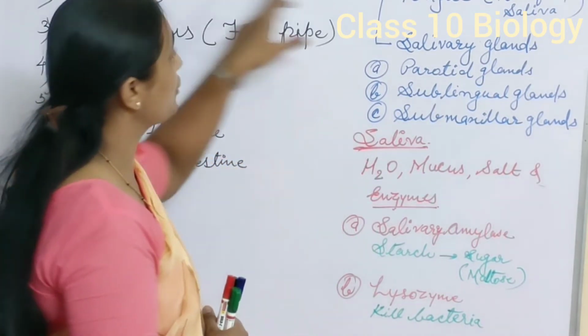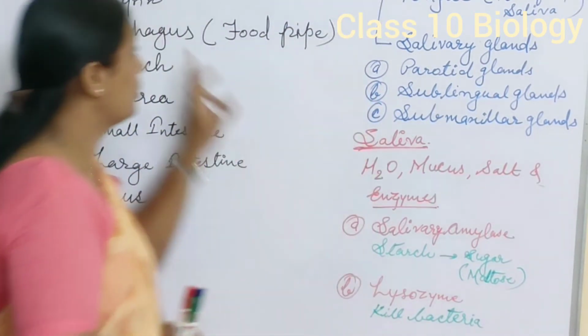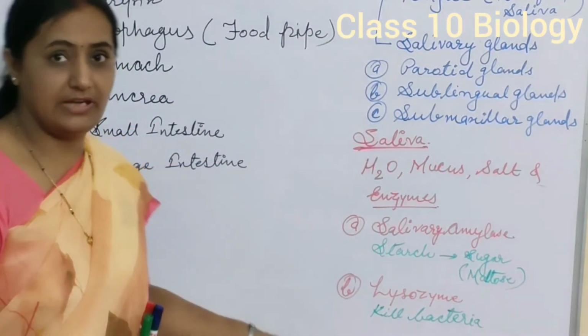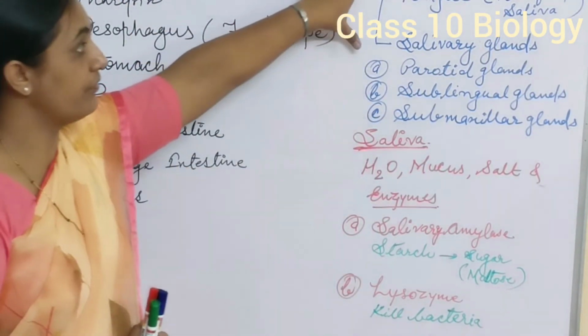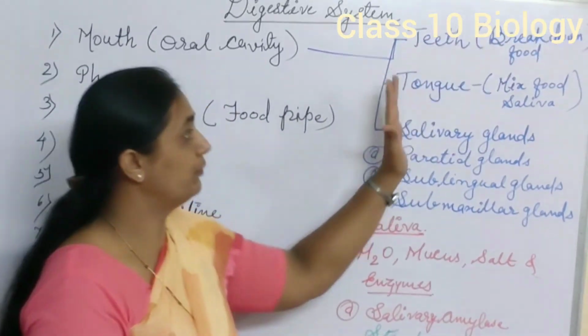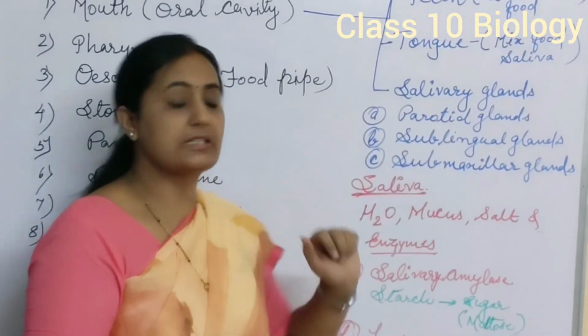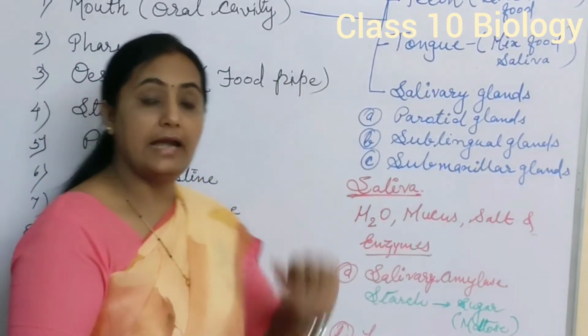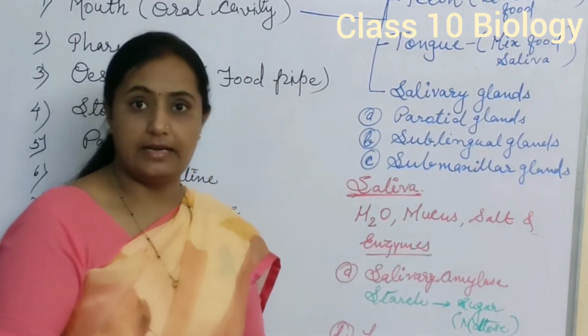So this is the function of the mouth and its role in the process of digestion. The mouth comprises teeth, tongue and salivary glands. Teeth help in breaking down food material, the tongue helps in mixing food material with saliva, and the salivary glands secrete saliva.